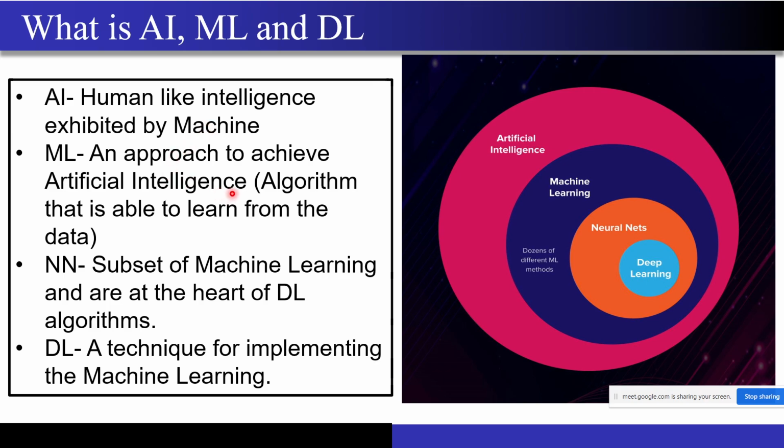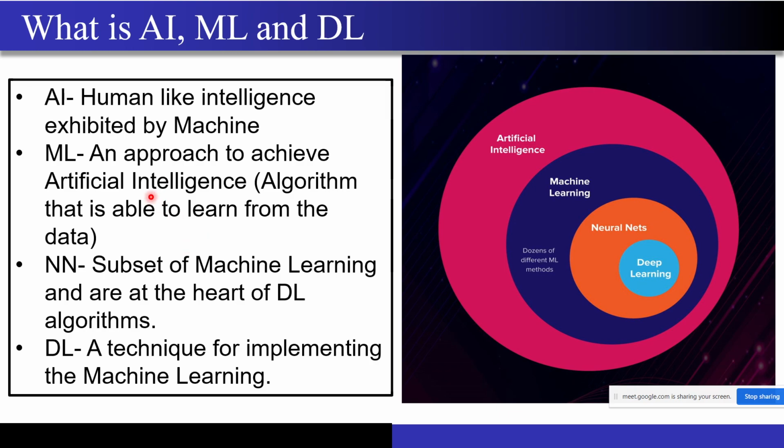And what is ML? It is nothing but an approach to achieve artificial intelligence, right? Let's say I want to differentiate between cats and dogs. I want to differentiate between 3-4 different car models. Of course we can do that easily, but I want the machine to do the same job, right? That is what artificial intelligence is all about. And the way that machine will be able to do that, the algorithm with which it will be able to do that, ML deals with all that, right?